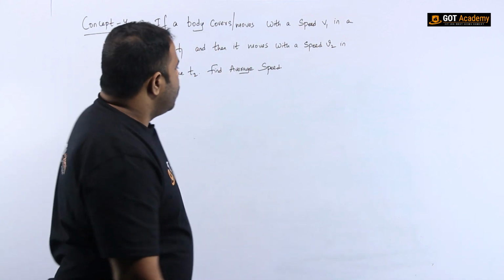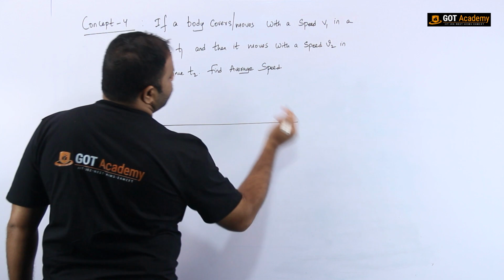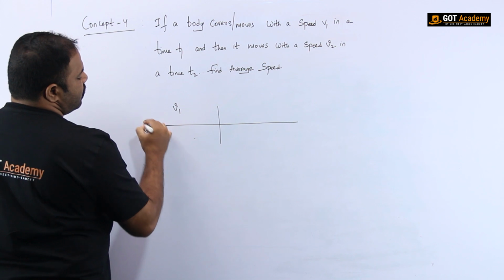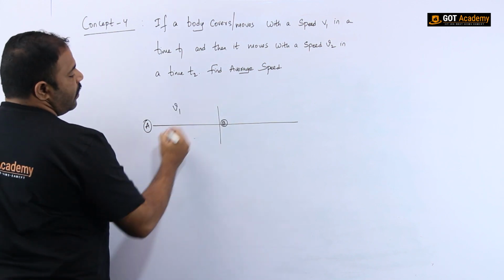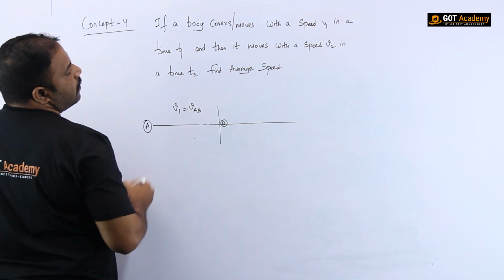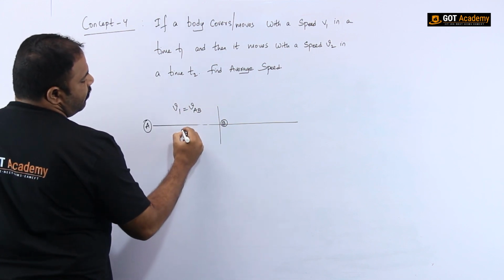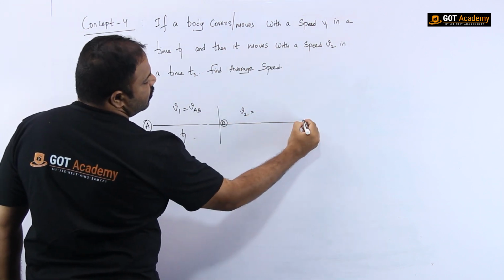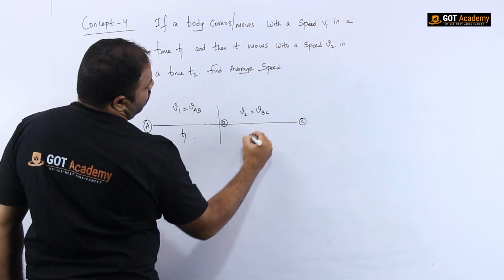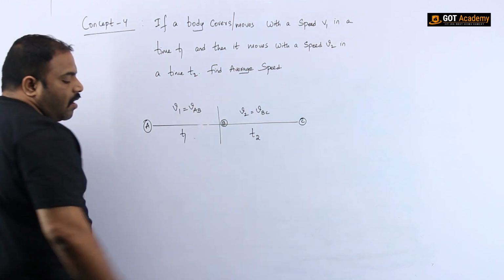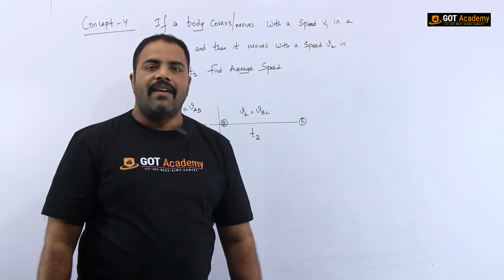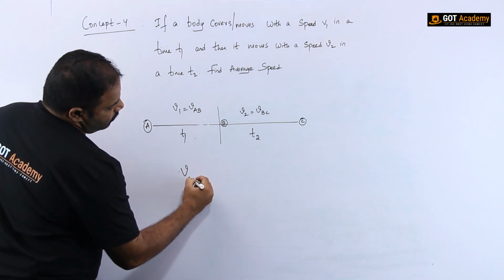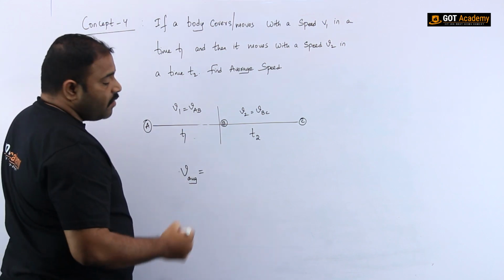Okay. So again, since it is moving with a speed v1 initially, let us assume that is from point A to B. You can write it as this is the speed from A to B, v1 in a time t1, and then it moves with a speed v2, let me assume this point is C, in a time t2. Now our interest is that we have to find average speed. Clear? So average speed. So what is the formula for average speed?